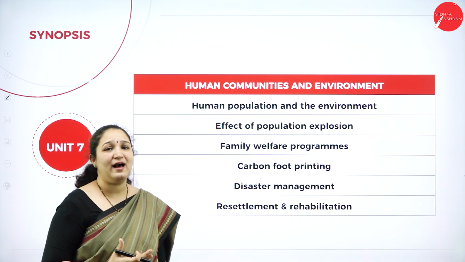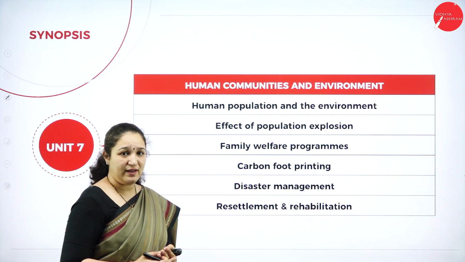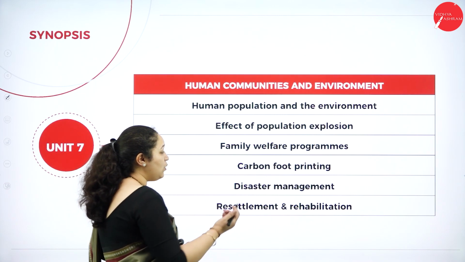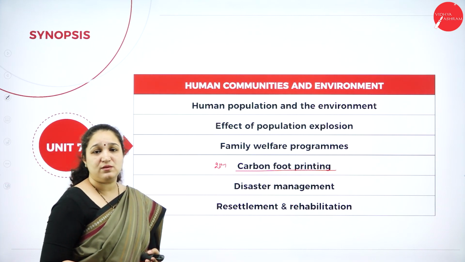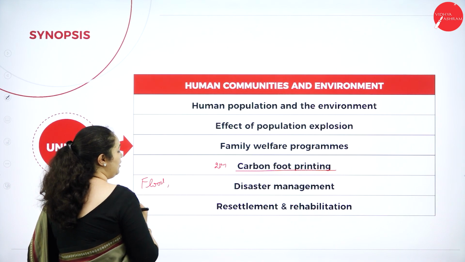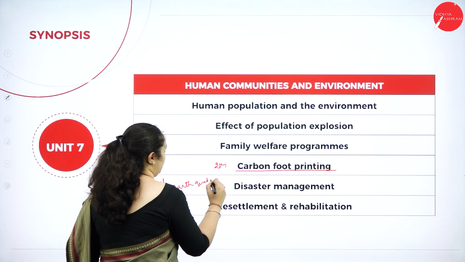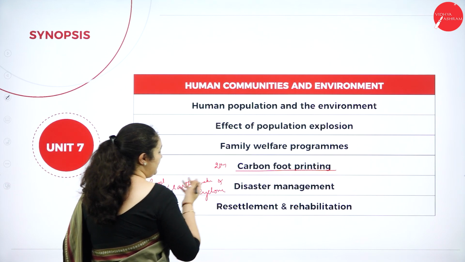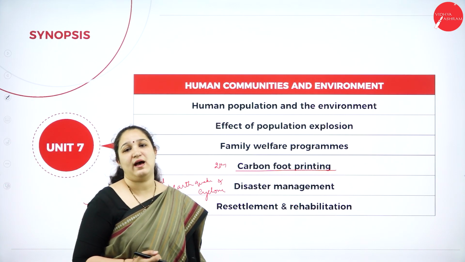So here we have the population concept which we have studied. So human population and environment, effects of population explosion, family welfare program; what is carbon footprinting is important for 2 marks. Under disaster management you have floods, then you have earthquake, and you have also studied about cyclone, and these can be a 2-marker or a 5-mark question. And then we have resettlement and rehabilitation.